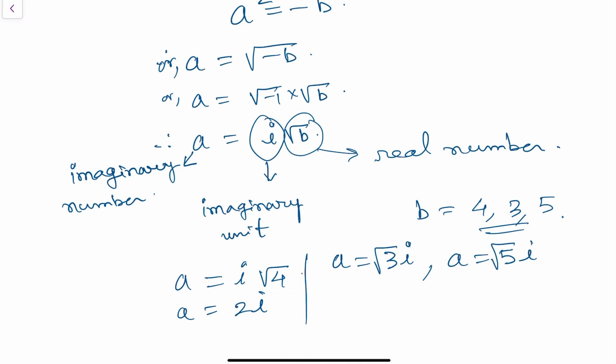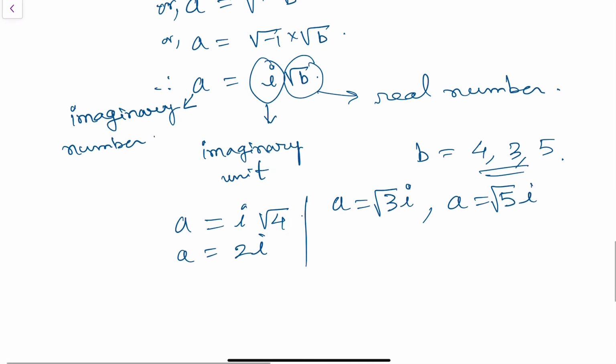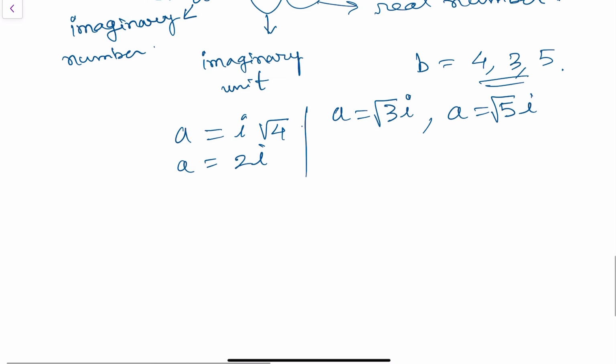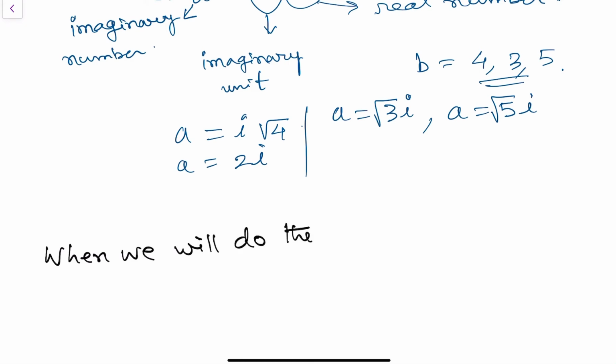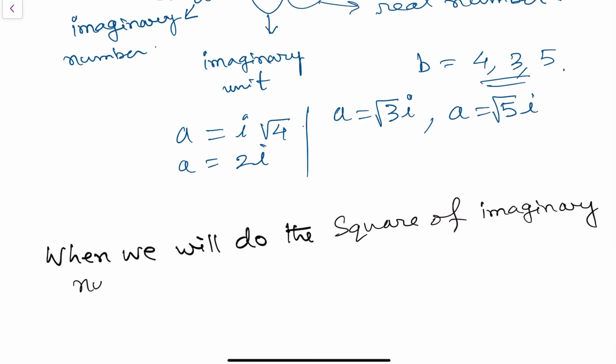That concept is clear. Now, when we do the square of an imaginary number, what will happen?